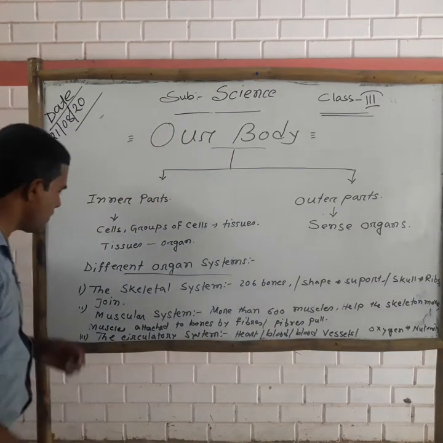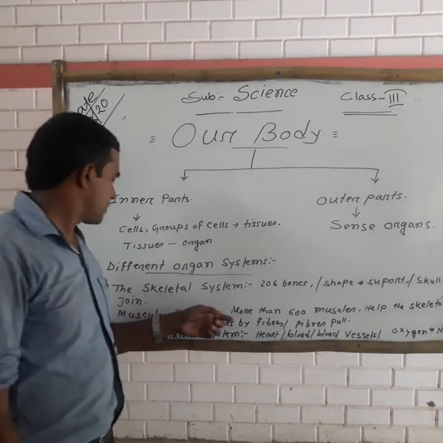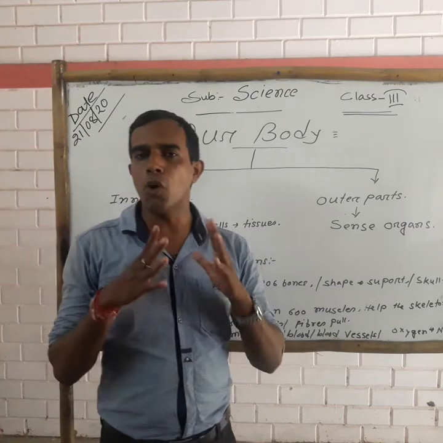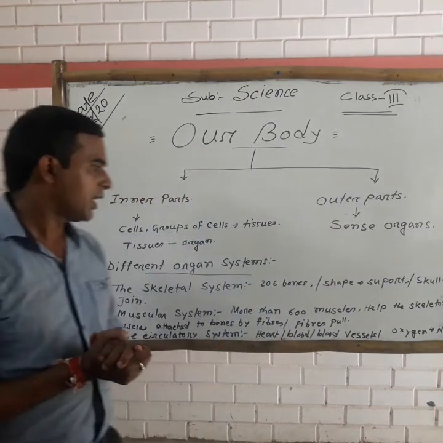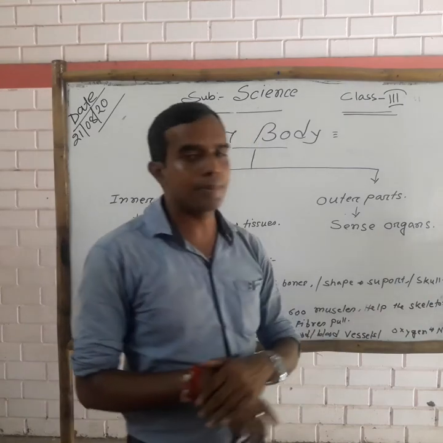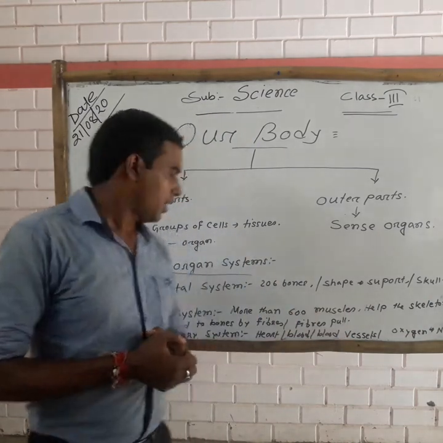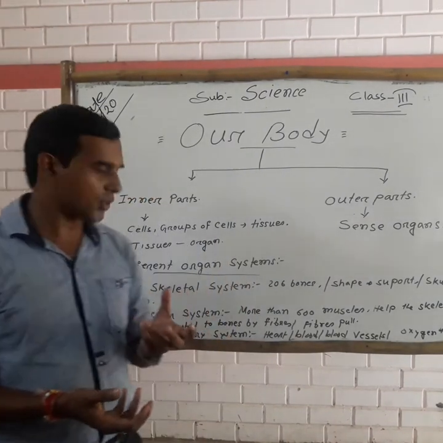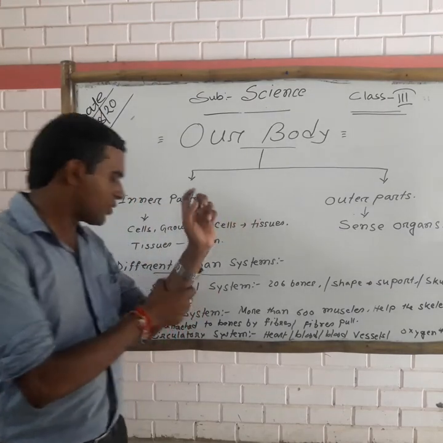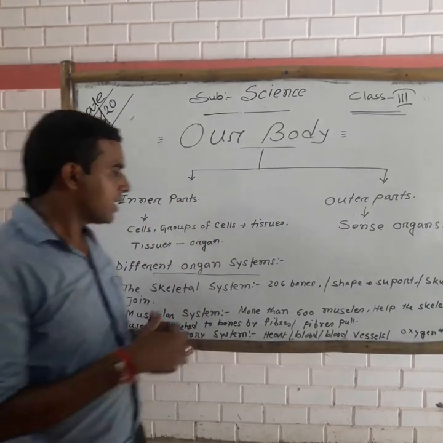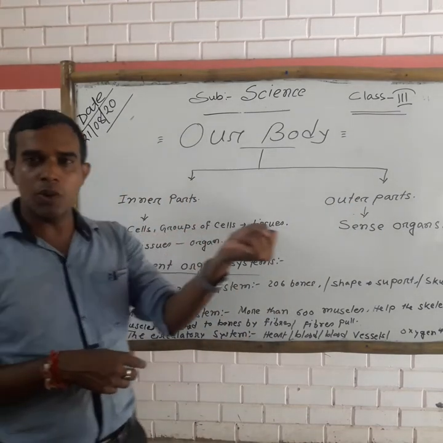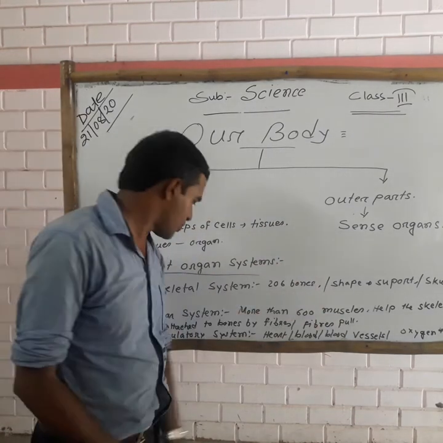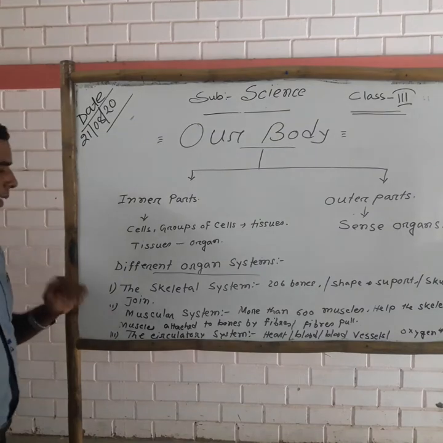Now students, I am going to the muscular system. This muscular system consists of more than 600 muscles. These muscles help our skeleton system move. These muscles are attached to our bones by fibers. When the fibers pull our muscles, at that time our bones move and work properly. So this is the muscular system.